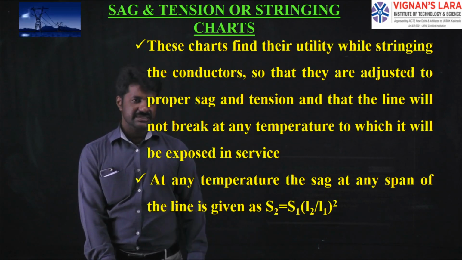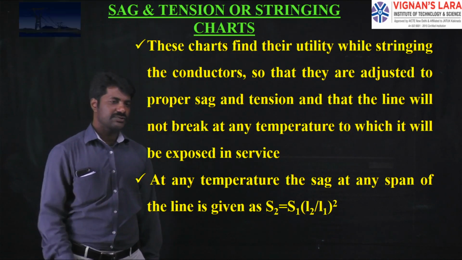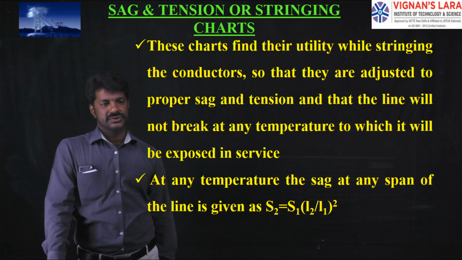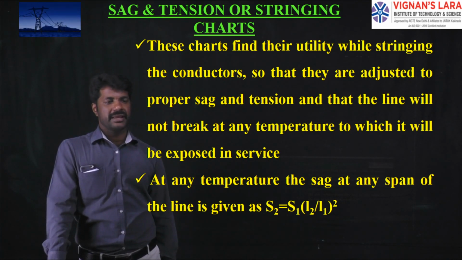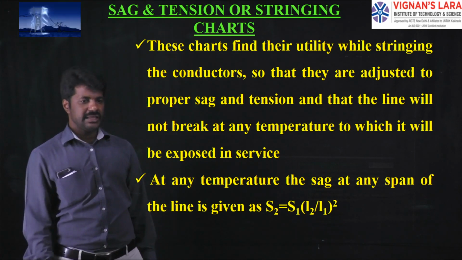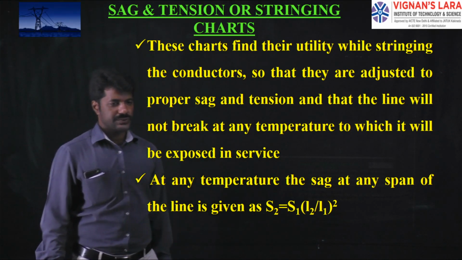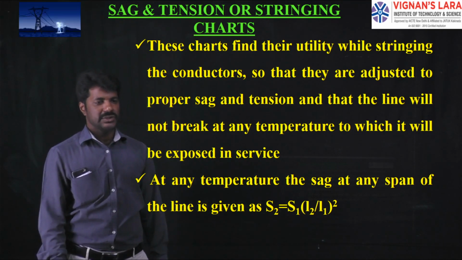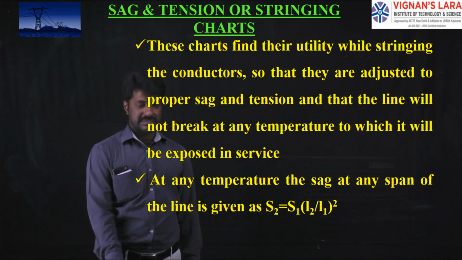The stringing charts will be helpful for us in this way. The charts we have drawn find their utility while stringing the conductors, so that they are adjusted to the proper sag and tension, and the line will not be broken at any temperature to which it is exposed in service. At any temperature, the sag at any span is given by S2 equal to S1 into (L2 by L1) whole square, because we know that sag is directly proportional to the square of the span length. S is directly proportional to L square.